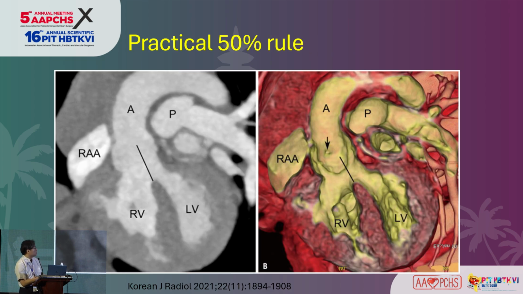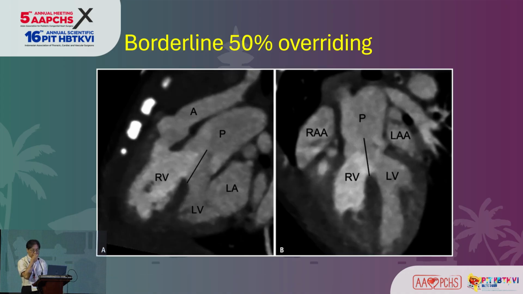So in this case, we can see a demonstration of the overriding of the aorta, mostly from the right ventricle. But for this case, this is a relatively borderline case. We can find the pulmonary artery is about 50% on the right ventricle and 50% on the left ventricle. So it could be argued whether this is a DORV TGA type, or a TGA with anterior malaligned VSD. So there is some controversy about the terminology.